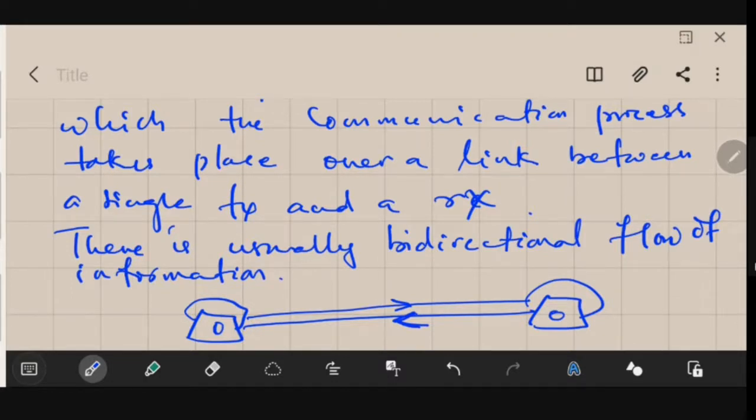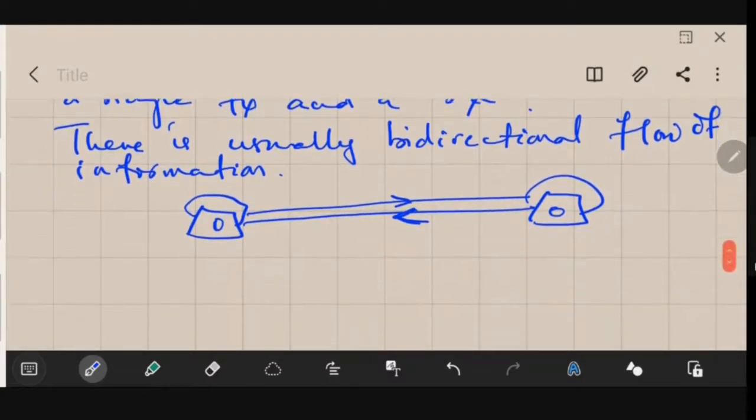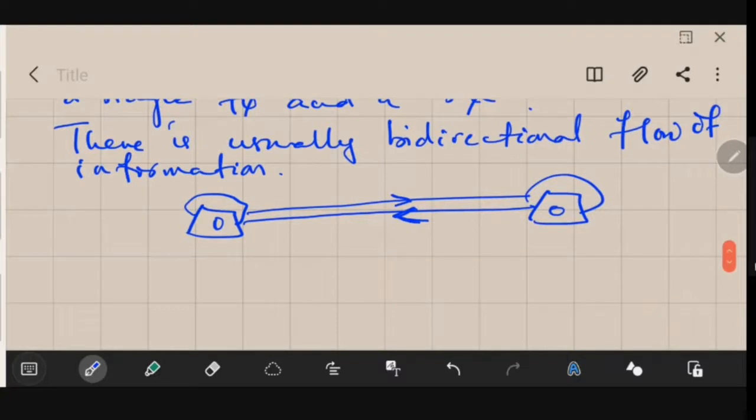However, you would find there are two different scenarios that will happen when you are doing this bidirectional communication. One is, if you are, let's say, using two telephone receivers and you are communicating, the information can flow at the same time. That means you could transmit as well as receive information at the same time. However, if you are, let's say, using a walkie-talkie, you would find that you cannot transmit and receive at the same time. That means you cannot speak and listen at the same time.